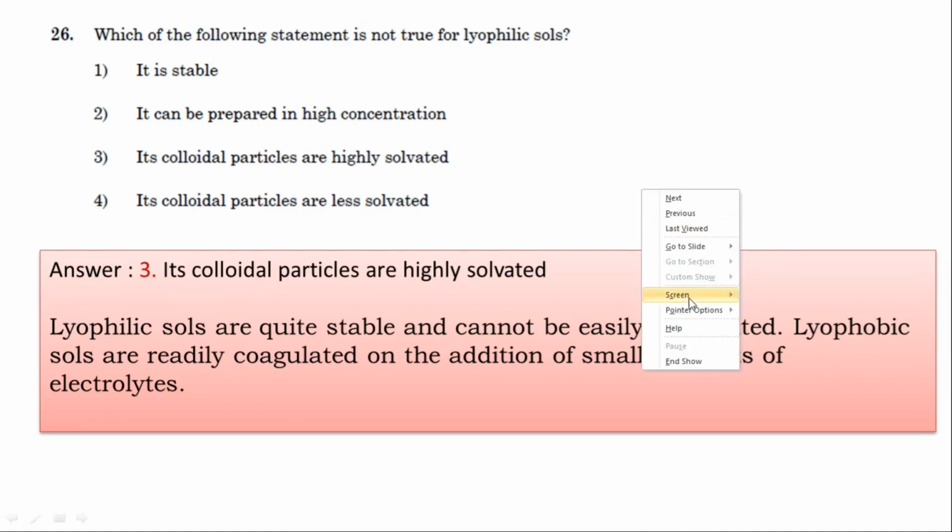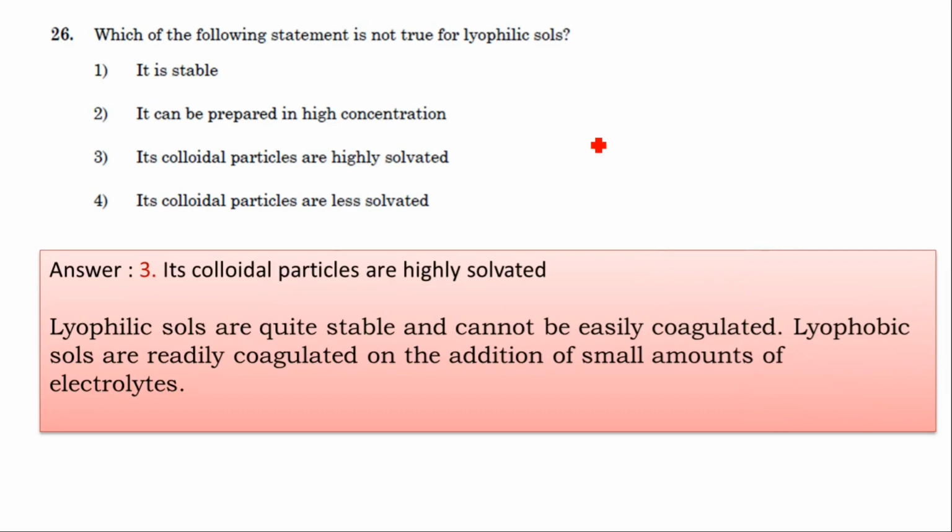Option 3 is correct. Lyophilic sols are quite stable and cannot be easily coagulated. In lyophobic sols, it's readily coagulated on addition of small amounts of electrolytes, just opposite to lyophilic. So option 3 was correct.